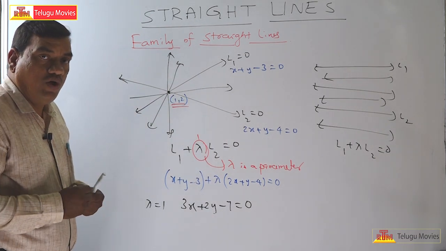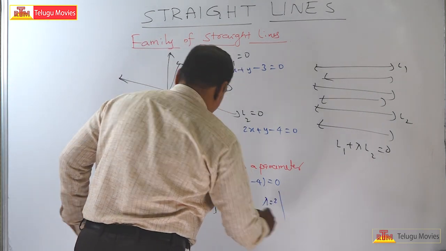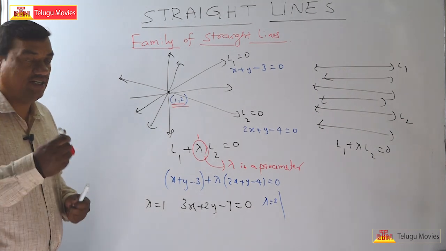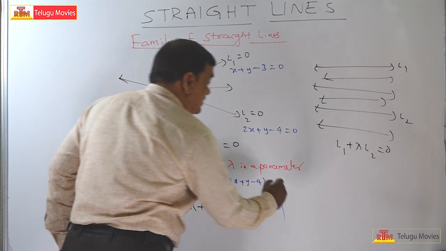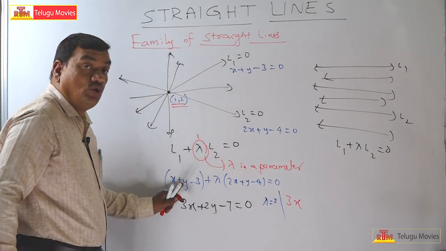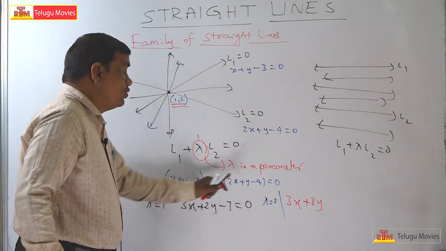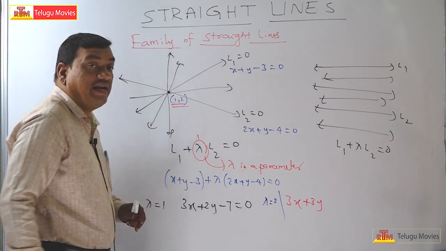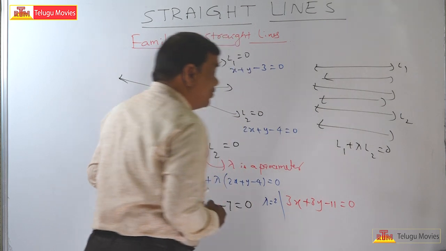Let us take one more example. If you take lambda is equal to 2, check it. Here 2 twos are 4x, 4x plus x gives 5x; 2 into y is 2y, 2y plus y gives 3y; minus 8 minus 3 is minus 11, is equal to 0.